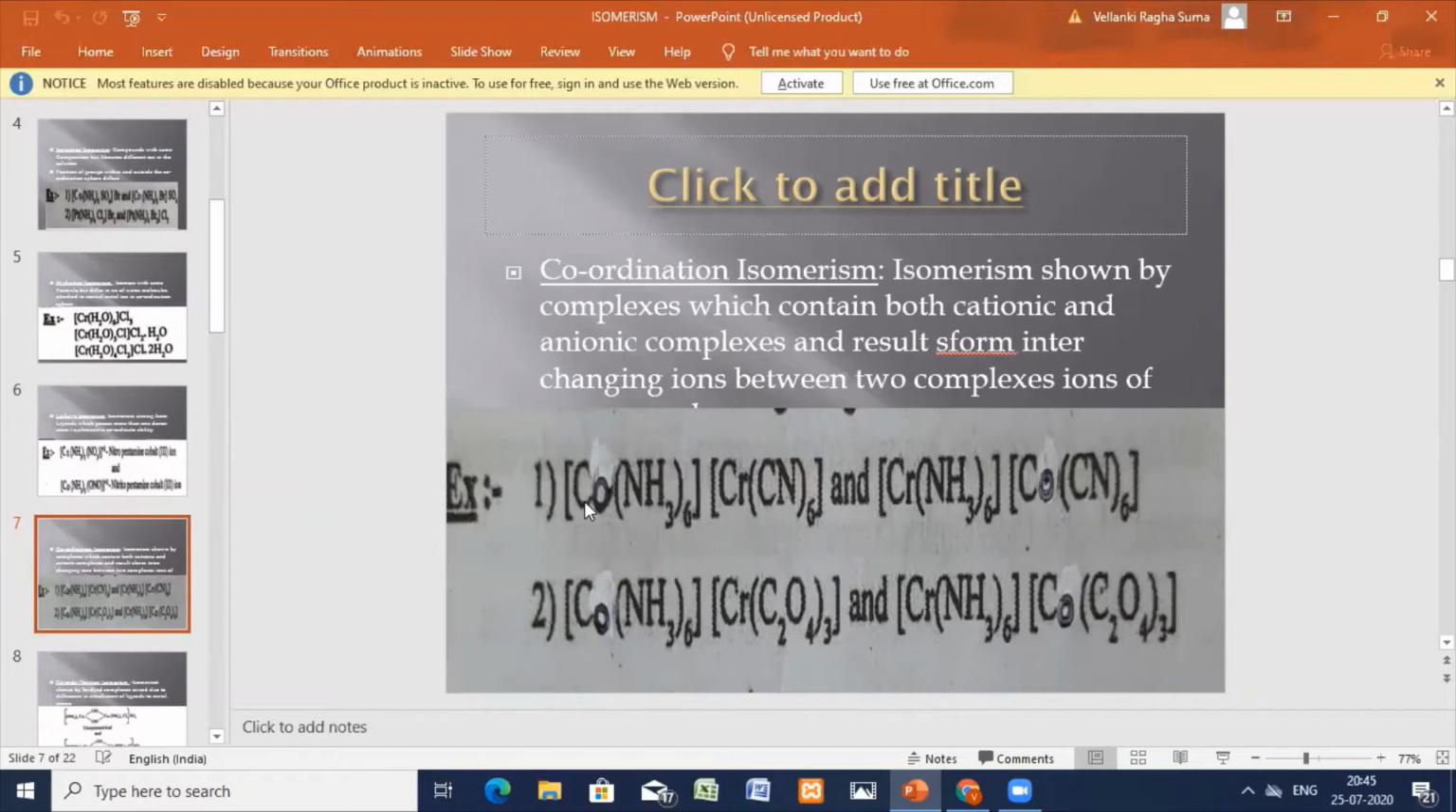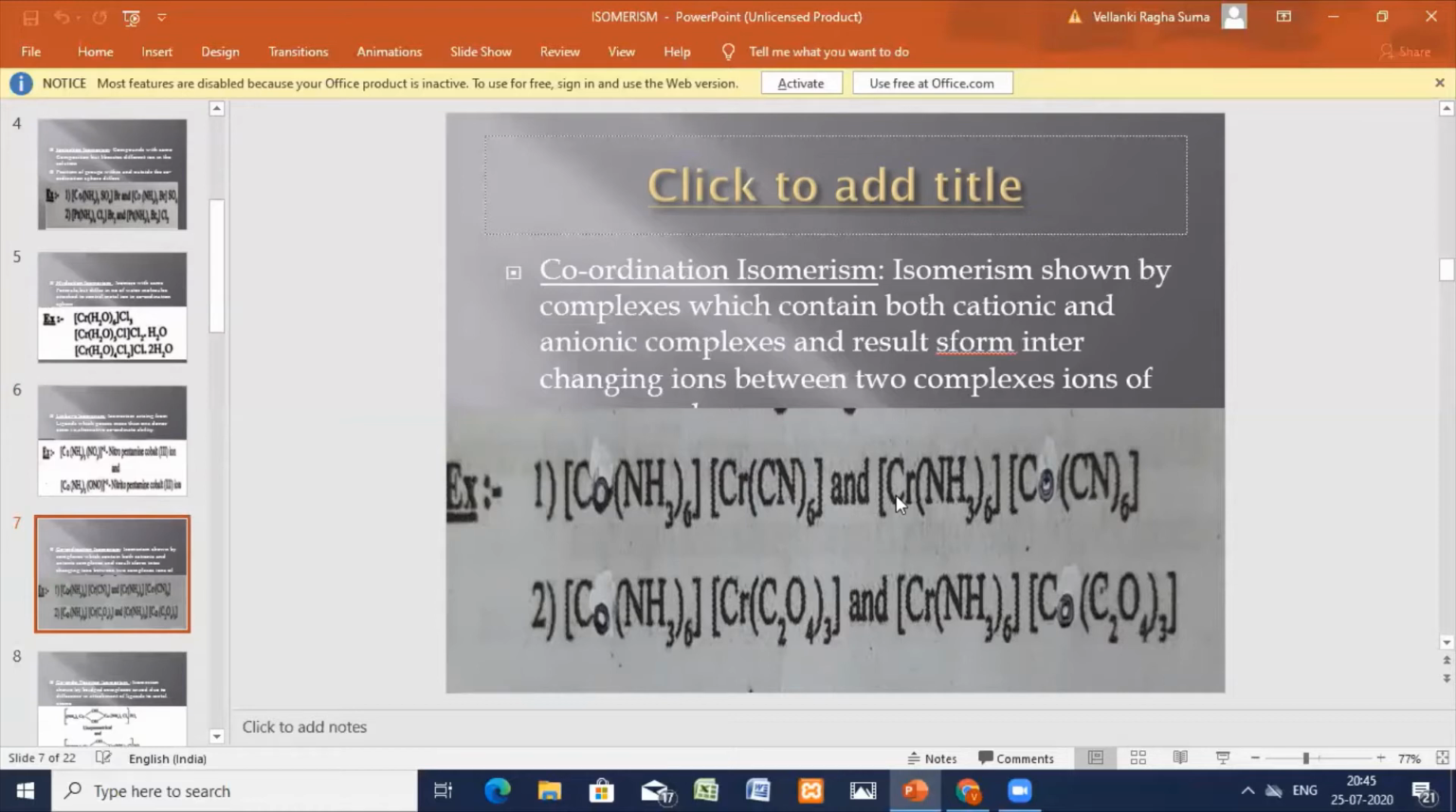Here, ammonia is attached to the central cobalt ion. Here, the cyanide group is attached to the central chromium ion. And now coming to this complex, you can see this ammonia molecule is attached to the chromium. Here the ammonia molecule is attached to the cobalt. Here the same ammonia molecule is attached to the chromium. Okay, the attachment to the ion is different.